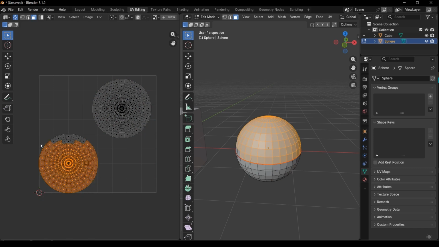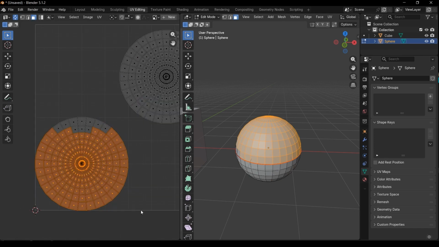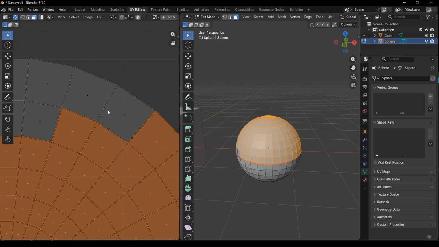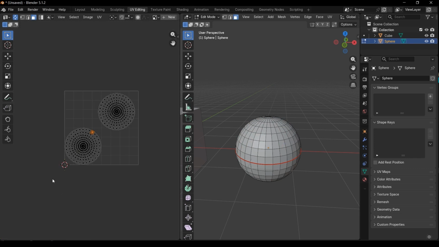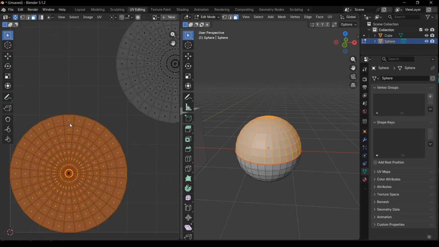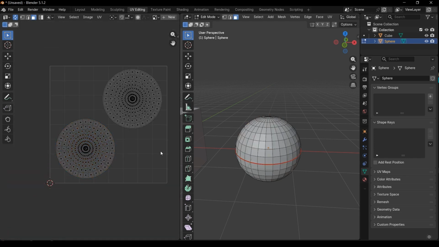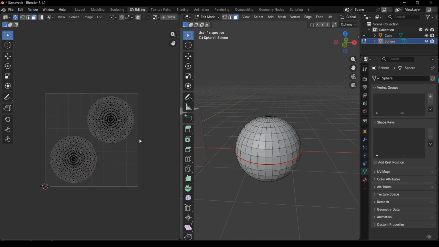You need to be careful while you're selecting. You need to select the center of each face, this dot section. And here let's press Shift, and here we have 2 faces.